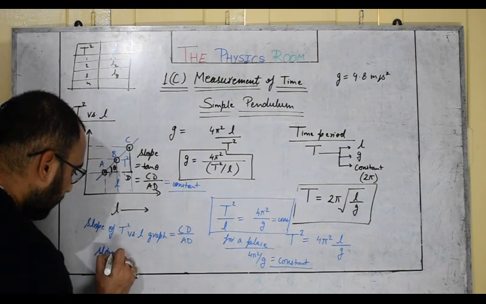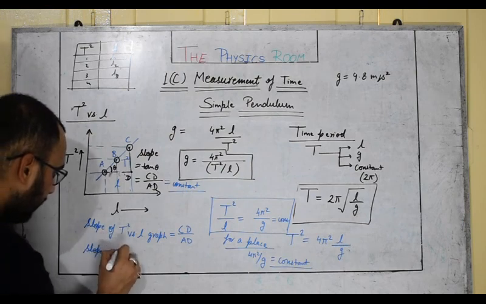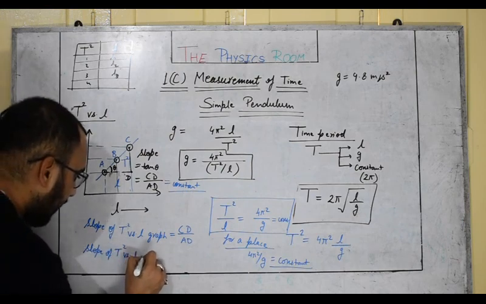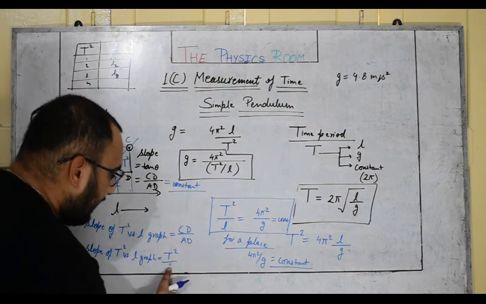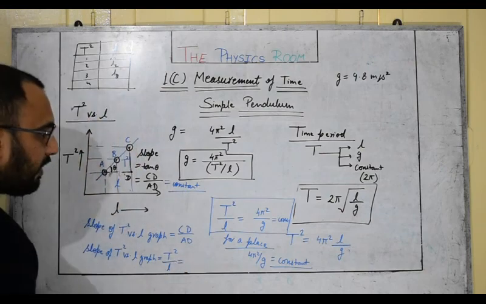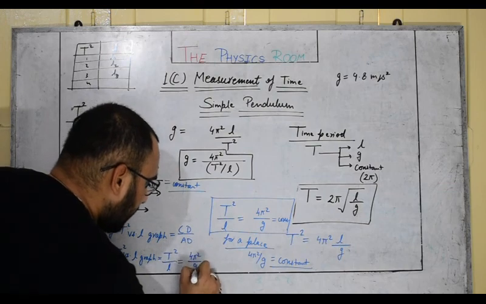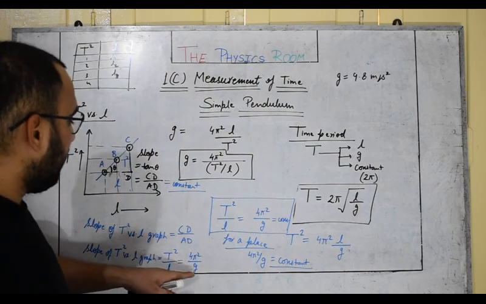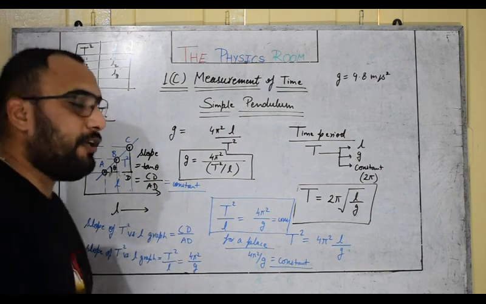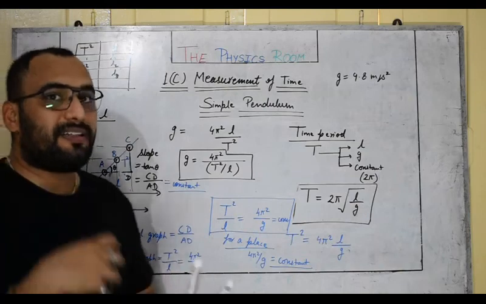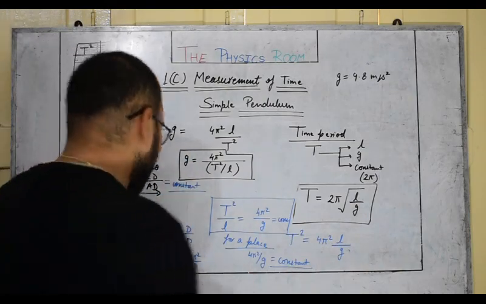So the slope of the t square versus L graph is t square upon L, and t square upon L is a constant, 4 pi square upon g. So you can find out the value of g. You have the value of this slope, you have the value of 4 pi square, so you will be able to find the value of g. This is the way to calculate g at any given place. At any place you can find the value of g from this graph.